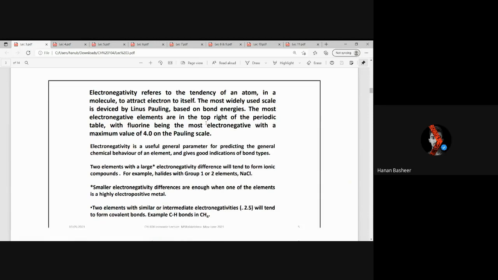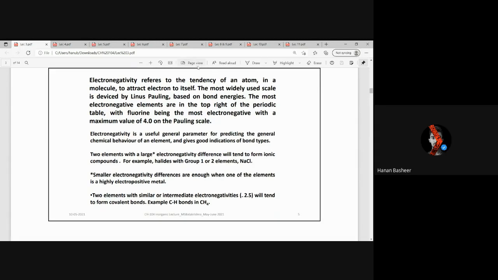From that, he observed that smaller differences are enough when one of the elements is a highly electropositive element. When two elements have similar electronegativity, they form covalent compounds. And if they have a large electronegativity difference, they favorably form ionic compounds like NaCl.